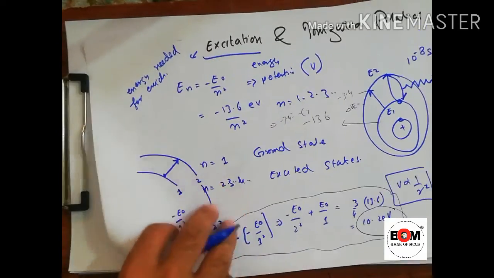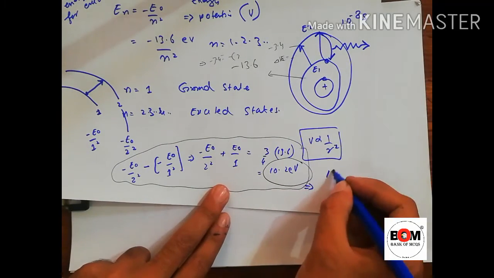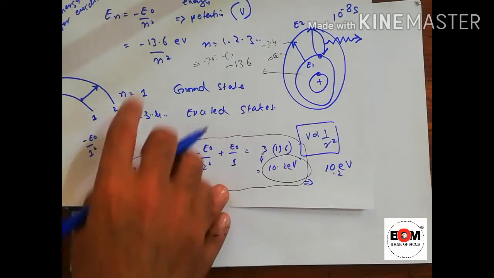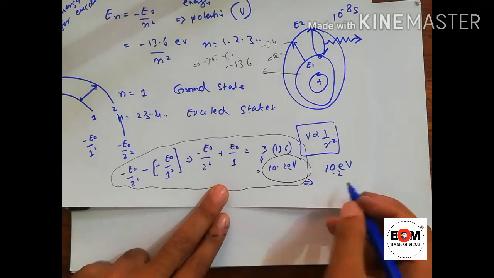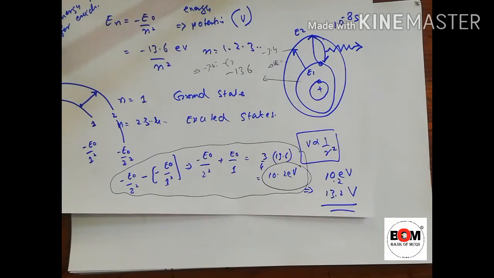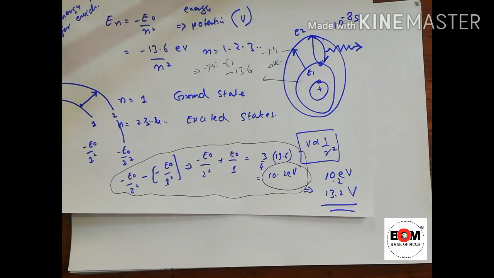For example, the first excitation energy was 10.2 electron volt. So the first excitation potential will be 10.2, but we will replace electron volt by volt. So this is the first excitation potential. Now you can also find the second, third and so on.